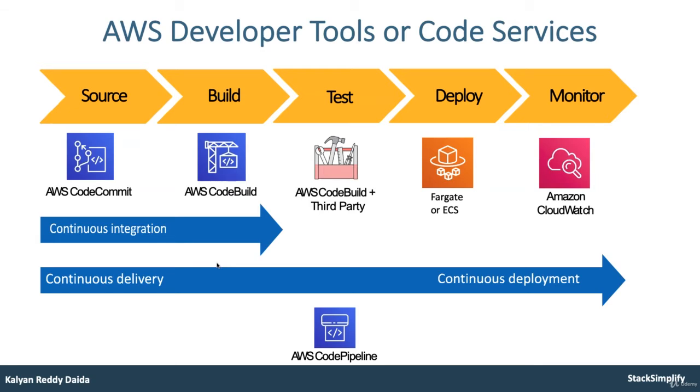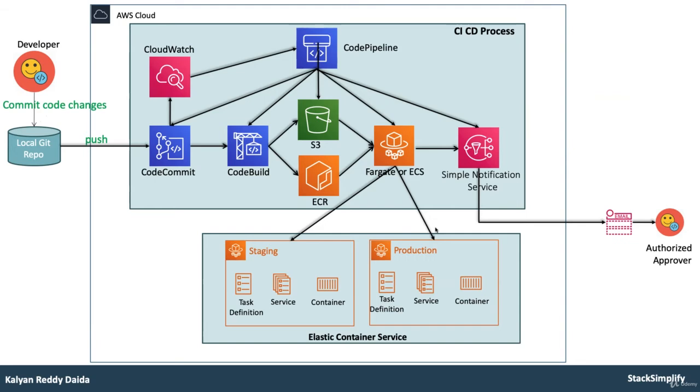We'll move on to continuous integration and continuous delivery, and understand the source, build, test, deploy, and monitor processes. We will also implement continuous integration and continuous delivery concepts using AWS CodePipeline, CodeCommit, and CodeBuild, in combination with Fargate and ECS. We are going to use all the developer tools of AWS to implement the CI/CD process. So this is the high-level flow of how we are going to implement it and how it is going to work.